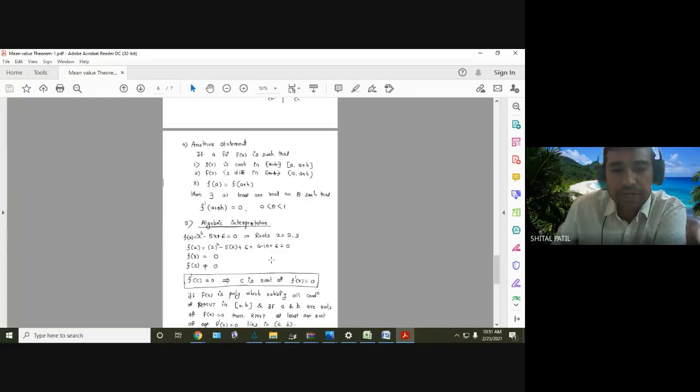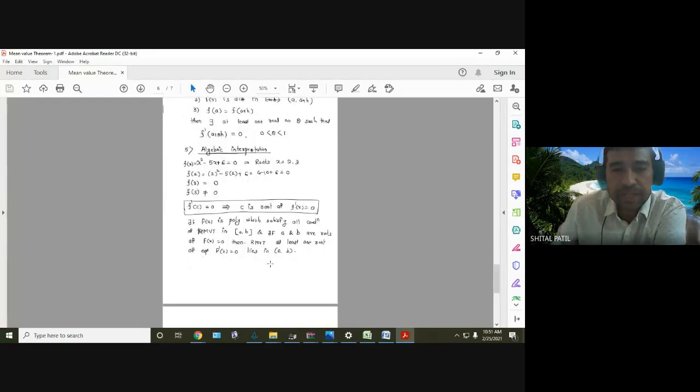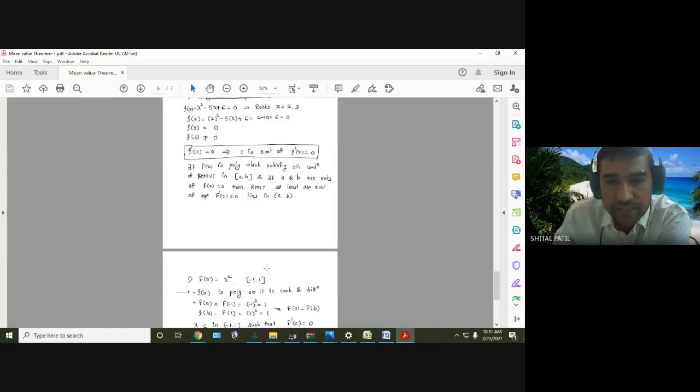What is the algebraic interpretation? Algebraic interpretation is like this. If f of x is a polynomial which satisfies all conditions of Rolle's mean value theorem in AB, and if a and b are roots of f of x equal to 0, then Rolle's theorem says that at least one root of f dash of x lies in the AB.